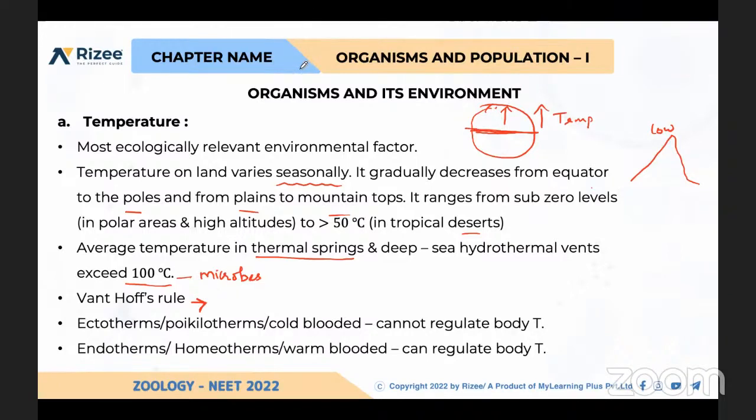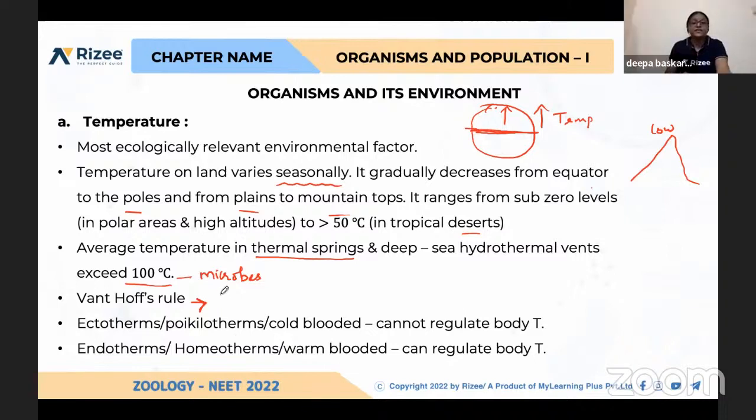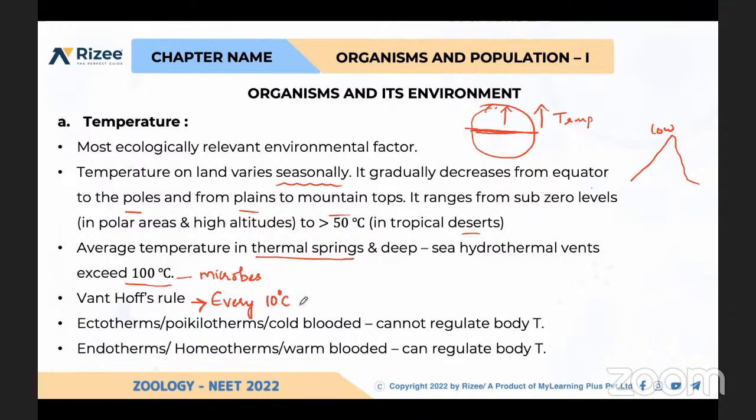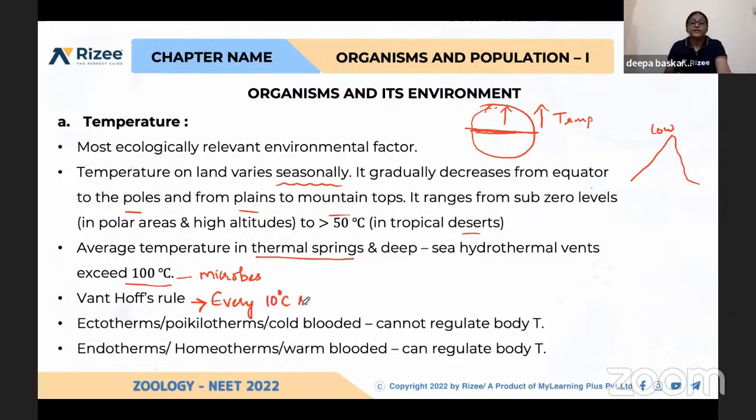No. Okay, see, every 10-degree rise in temperature, every 10-degree increase in temperature, doubles the enzyme activity, you can say. So products will be doubled. So this is called Van't Hoff's rule.